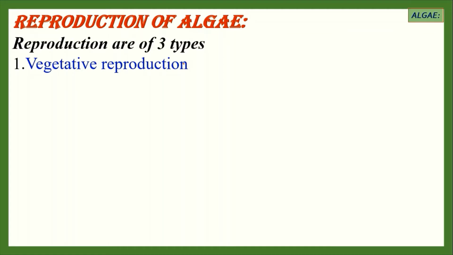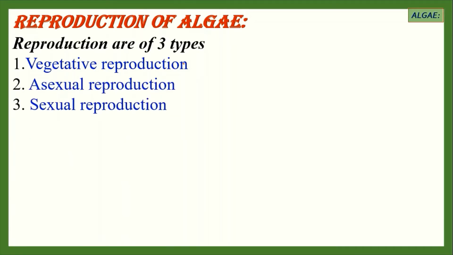Now let's see the reproduction process of algae. Reproduction in algae may vary from species to species. Generally, 3 types of reproduction are found in algae. Number 1, vegetative reproduction. Number 2, asexual reproduction, and number 3, sexual reproduction.